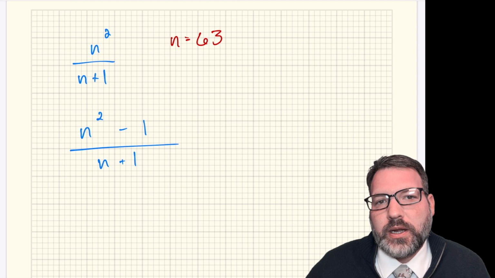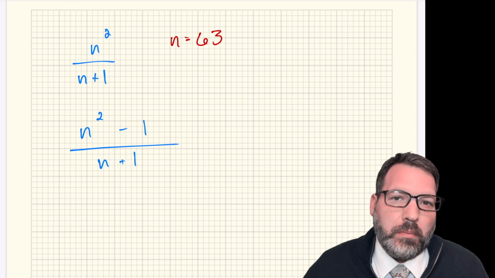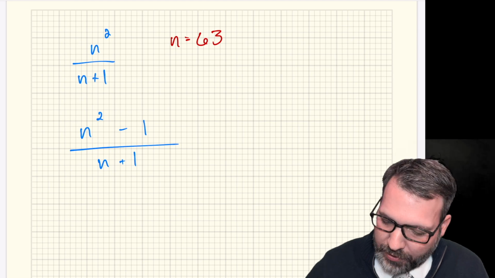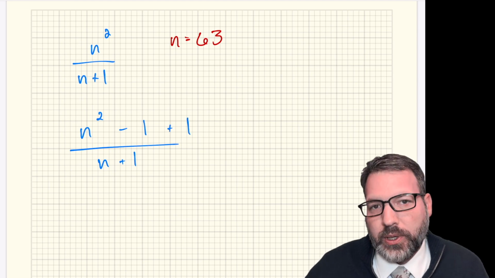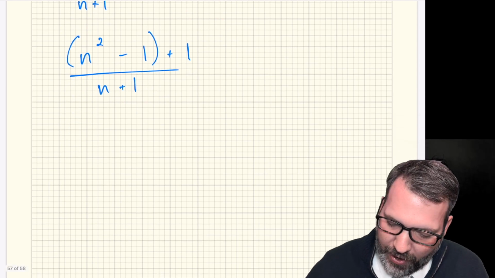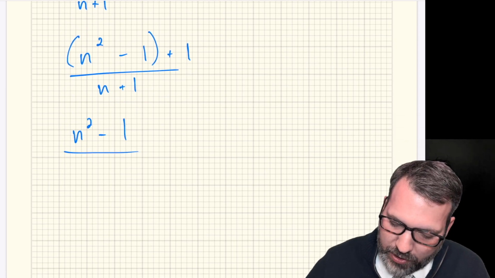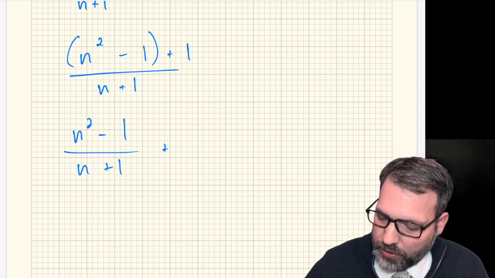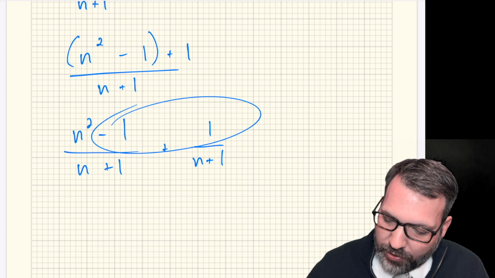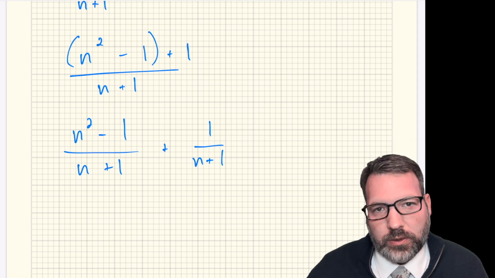A difference of squares pattern works this way. Let's say that I write that not as n squared, but as n squared minus 1. Now, of course, n squared and n squared minus 1 aren't the same thing, so to be allowed to do this, I also have to put a plus 1 out here. And now I'm going to section this off into two different fractions. I'm going to call this n squared minus 1 over n plus 1, and then 1 over n plus 1. So this is equivalent, and if we added it back together, the plus 1 and the minus 1 would cancel to 0.